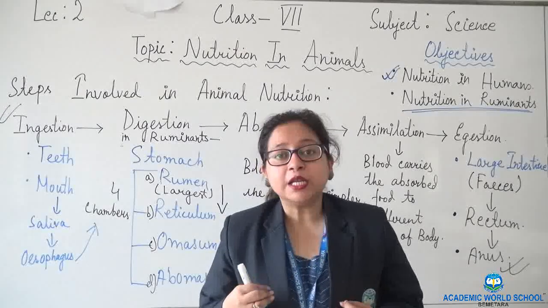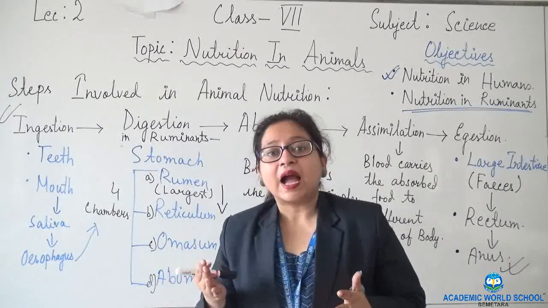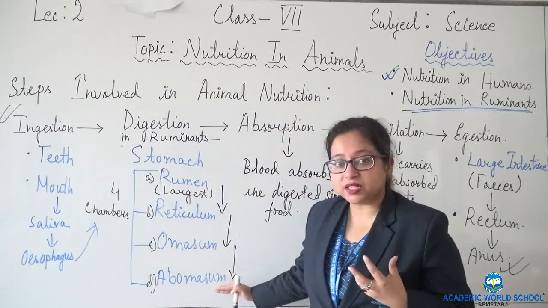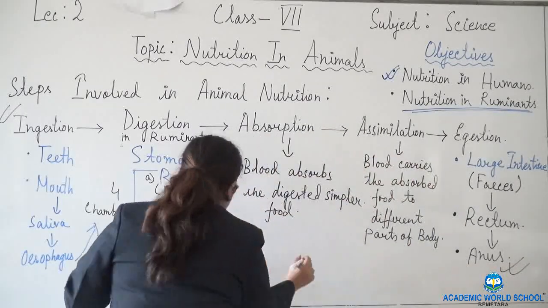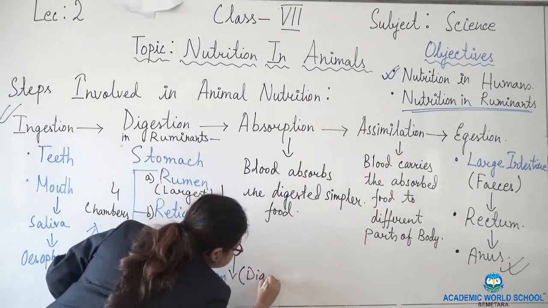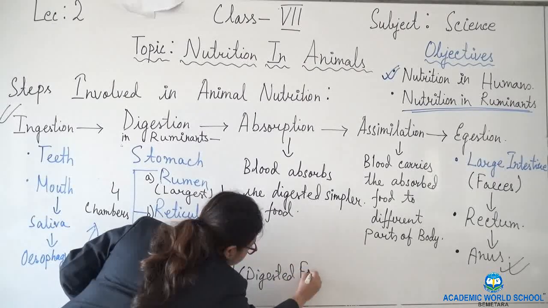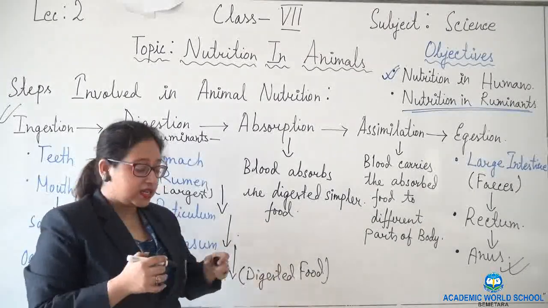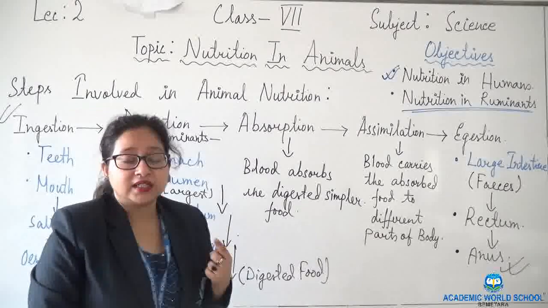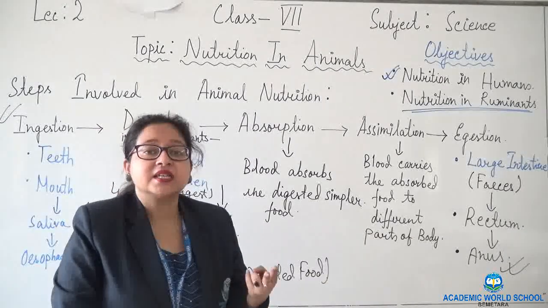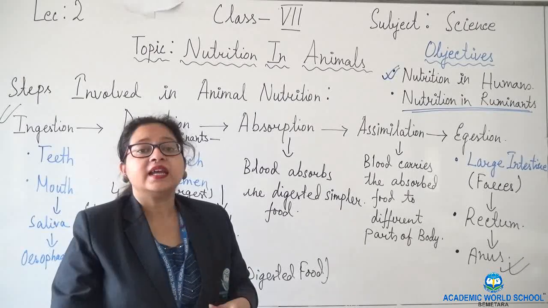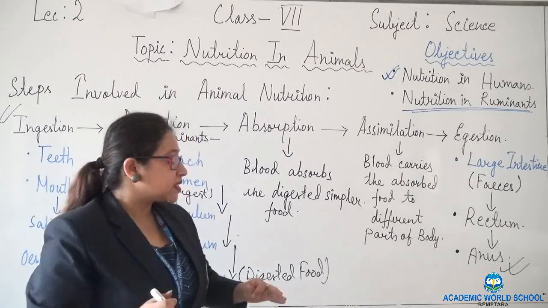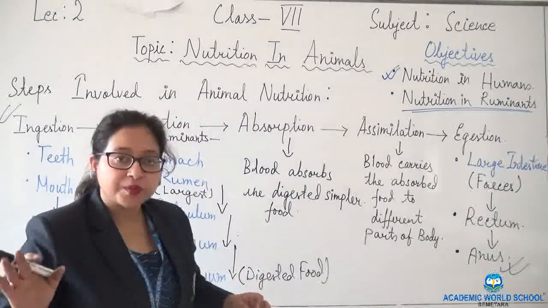Liver secretes bile, and pancreas secretes pancreatic juices, which act on the digested food coming from the abomasum. In the small intestine, the juices secreted from the liver and pancreas start acting, and gradually the food is broken completely into smaller particles or simpler products.